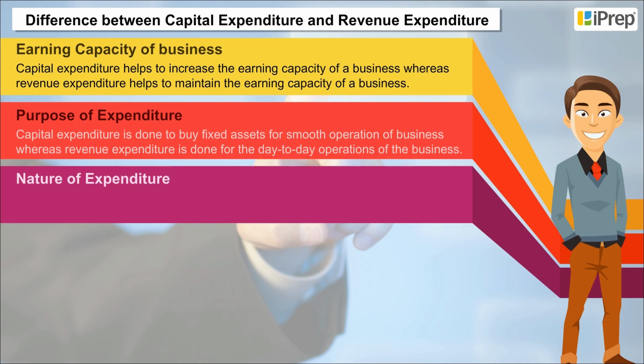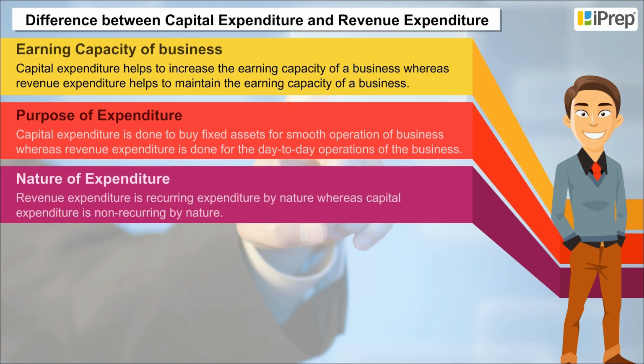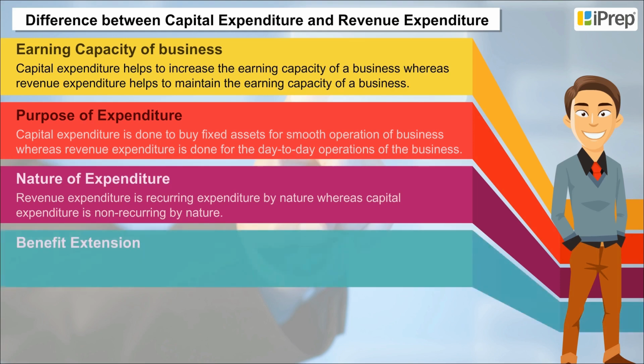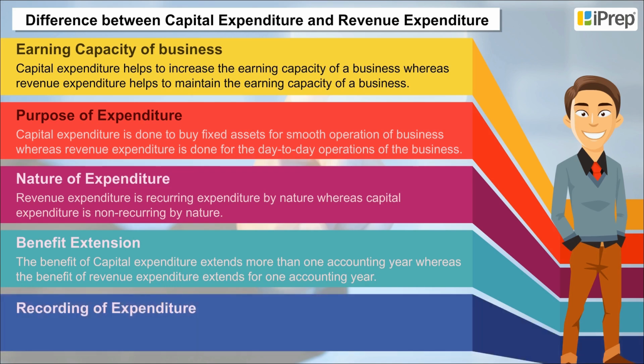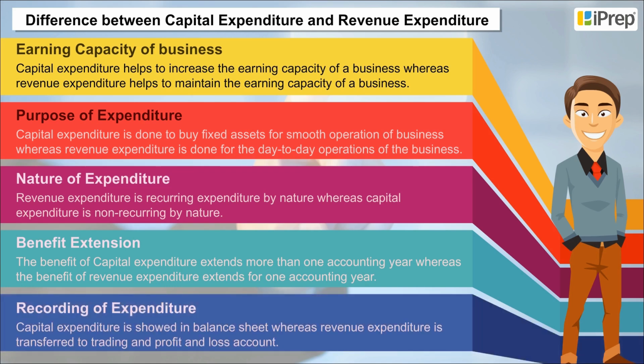Nature of expenditure. Revenue expenditure is recurring expenditure by nature, whereas capital expenditure is non-recurring by nature. Benefit extension. The benefit of capital expenditure extends more than one accounting year, whereas the benefit of revenue expenditure extends for one accounting year. Recording of expenditure. Capital expenditure is shown in the balance sheet, whereas revenue expenditure is transferred to the trading and profit and loss account.